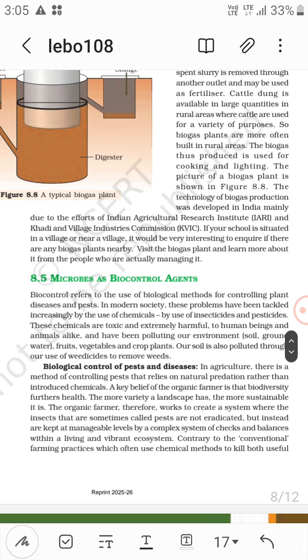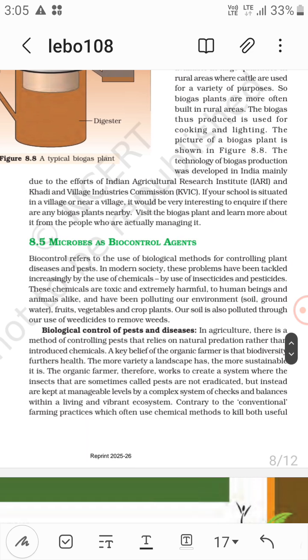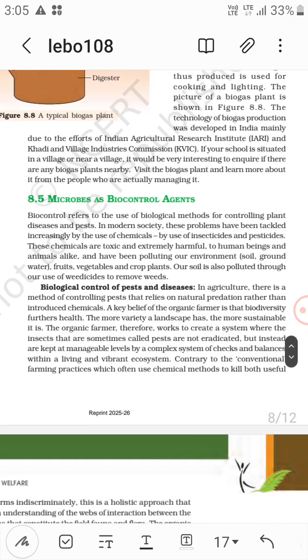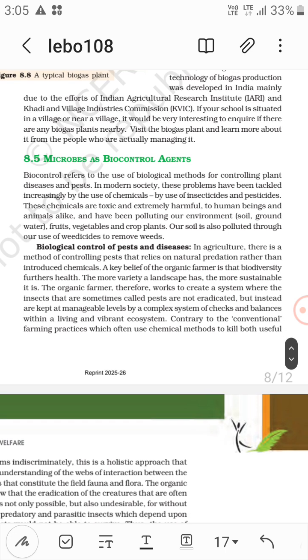Microbes as biocontrol agents. Now, biocontrol refers to the use of biological methods for controlling plant diseases and pests. In modern society, these problems have been tackled increasingly by the use of chemicals, by use of insecticides and pesticides. Now these chemicals are toxic and extremely harmful to human beings and animals alike, and have been polluting our environment, soil, groundwater, fruits, vegetables, crop plants. Our soil is also polluted through our use of weedicides to remove weeds.